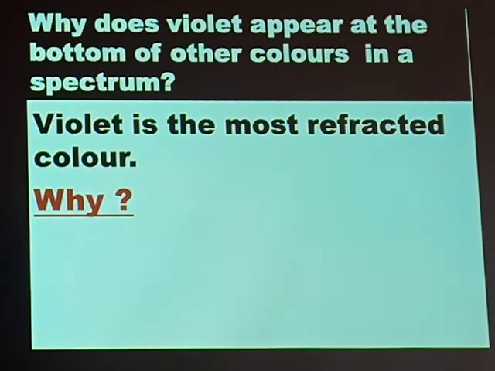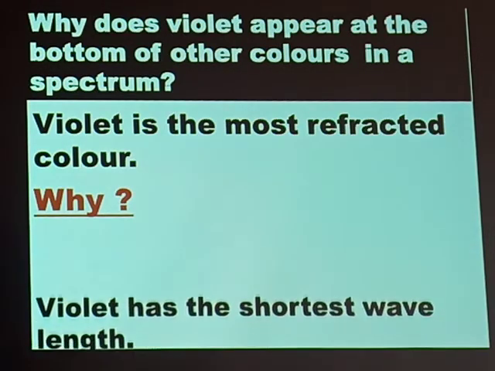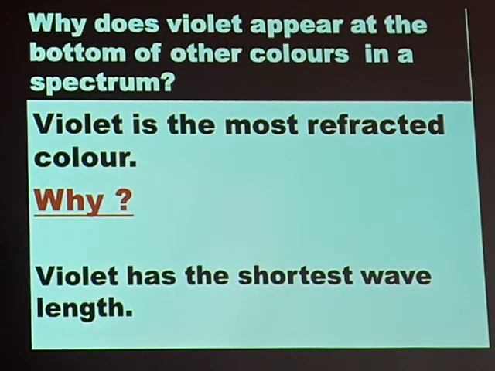Why is violet the most refracted color? Violet is the most refracted color because it has the shortest wavelength.